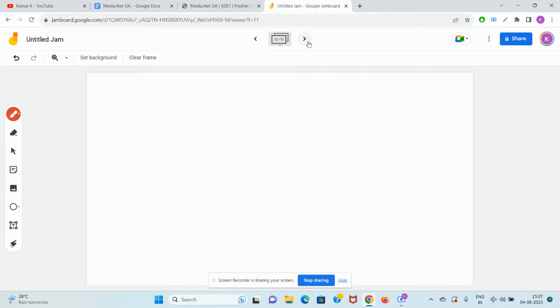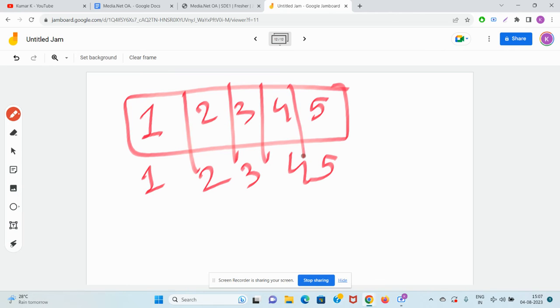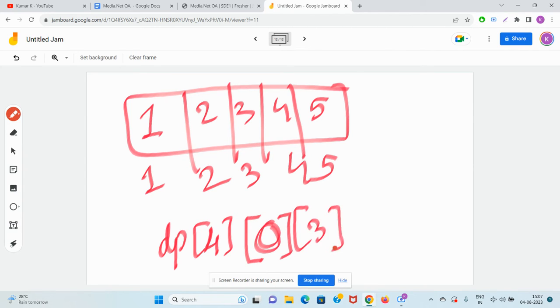Now you're ultra relaxed. For example, say my array looks like this. This is index 1, index 2, index 3, index 4. Let's take one-based indexing. Now if someone comes and tells you DP of 4, 0, 3, what is the meaning of this?